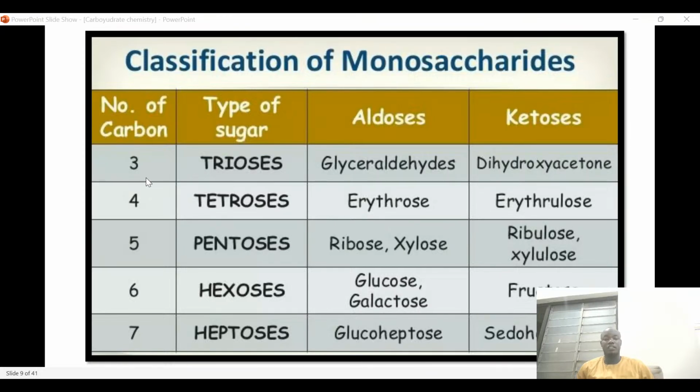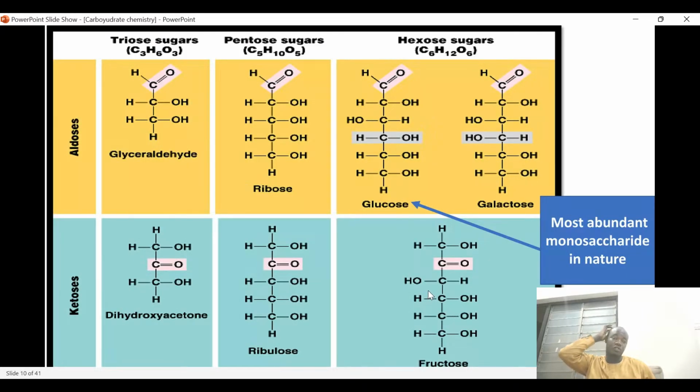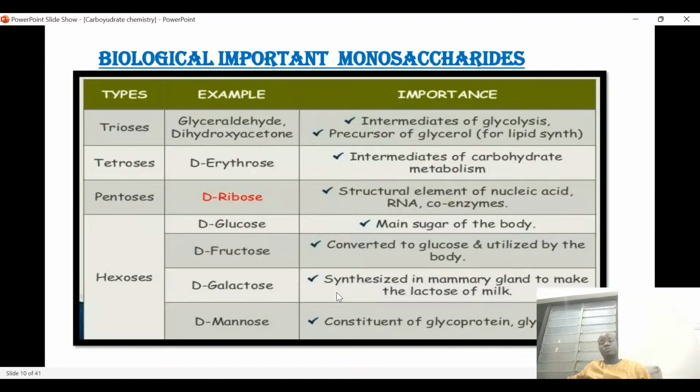So this is the number of carbon. This is the types of sugar based on the number of carbon, and then based on their functional group, that is aldoses and ketoses. So this is also their classification based on the functional group, and we have examples of them. Of course, if you look, you can see that all of them have a carbon to oxygen double bond.